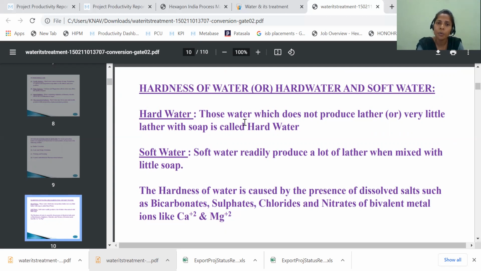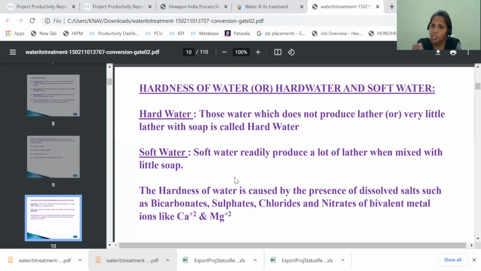Hard water means water which does not produce lather, or produces very little lather, with soap. What is meant by hard water? The water which gives less or no lather with soap. That is called hard water. But soft water means water which gives more lather when mixed with a little soap. Even if you add a little amount of soap to the soft water, it gives more lather.